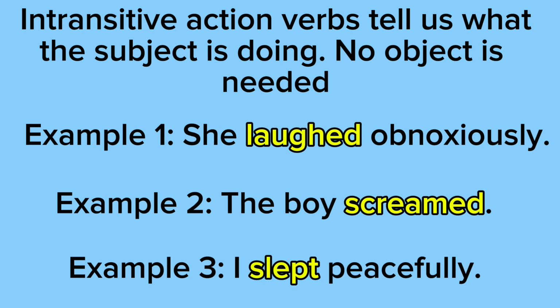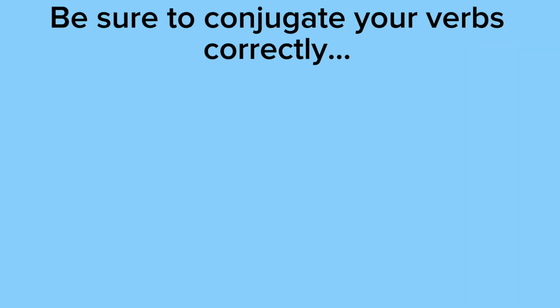Example 3 says I slept peacefully. The intransitive action verb in this sentence is slept, and it's telling us what the subject is doing. The subject is I because I'm the one doing the sleeping. Well, I was doing the sleeping because it's past tense. Be sure to conjugate your verbs correctly.